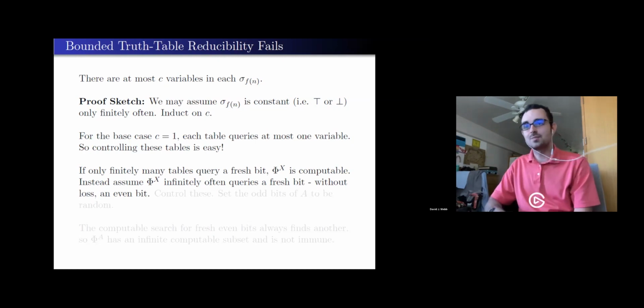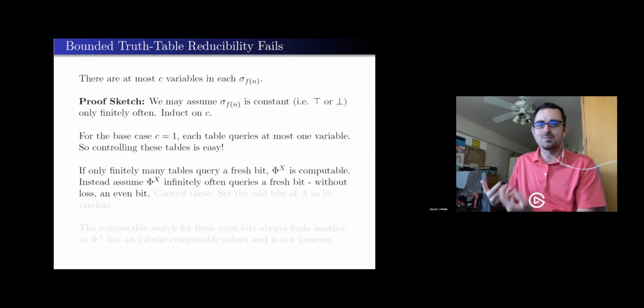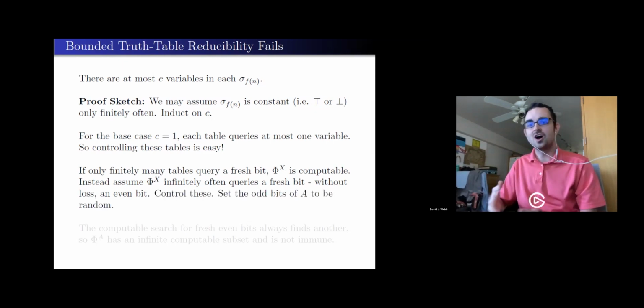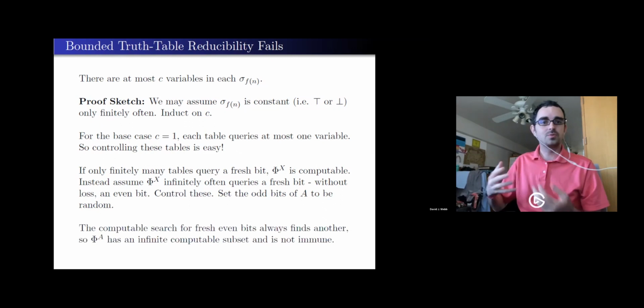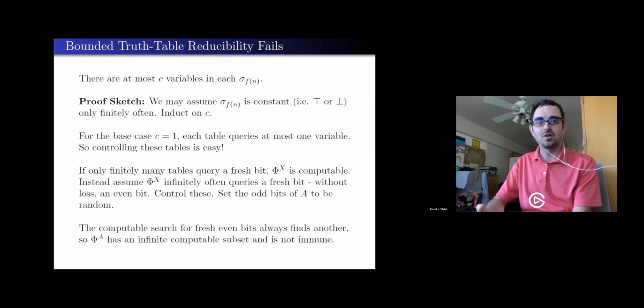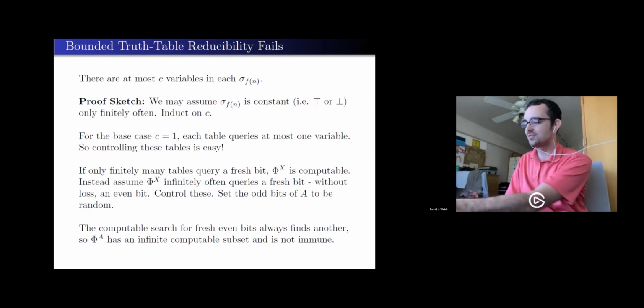And if I can't, then as I mentioned before, the whole thing must be computable because I'm only querying so much. So I'll assume that it's infinitely often getting us an even bit. I'll control them. I'll set the odd bits to be random, and the computable search will always find another. So this really is just like the linear reducibility proof, but it's the base case for our induction now. So very helpful that we did the easy case earlier.